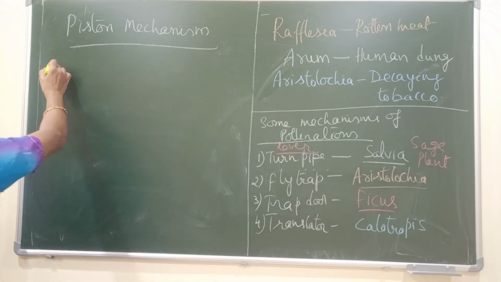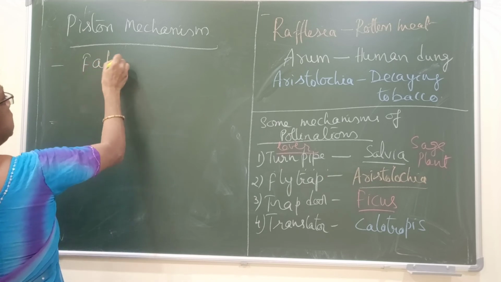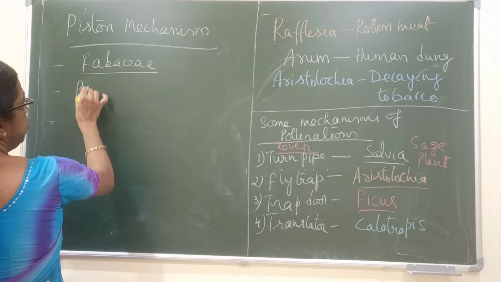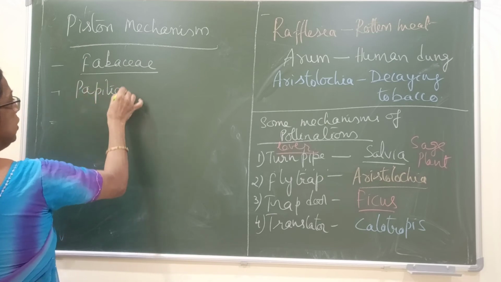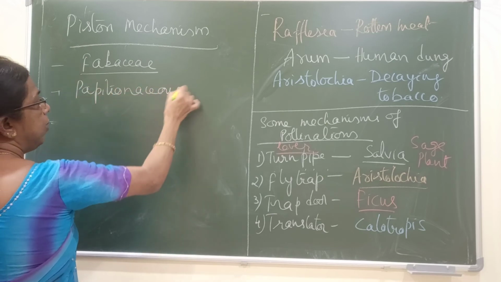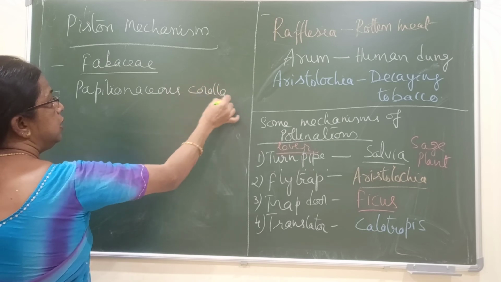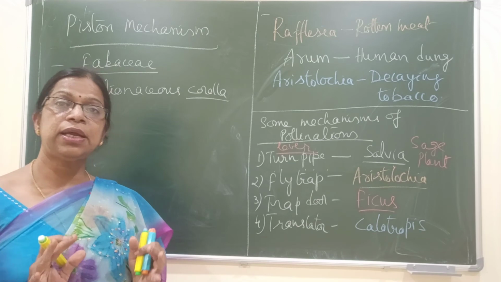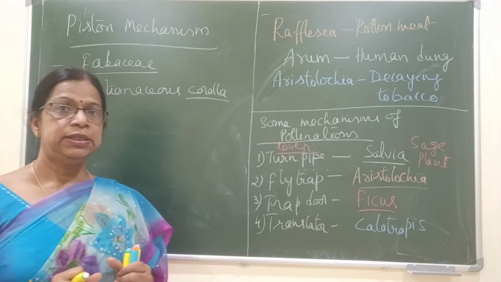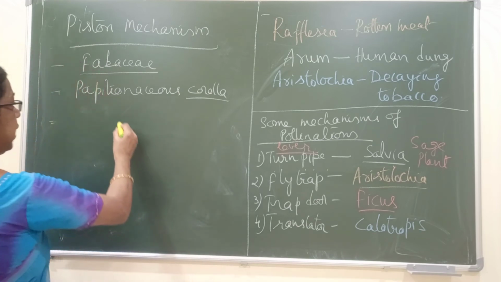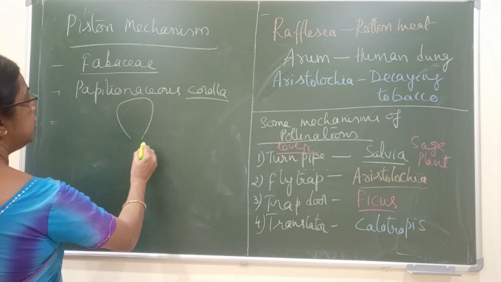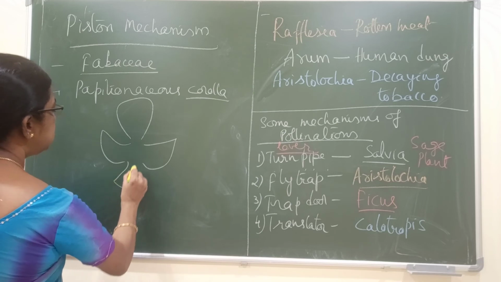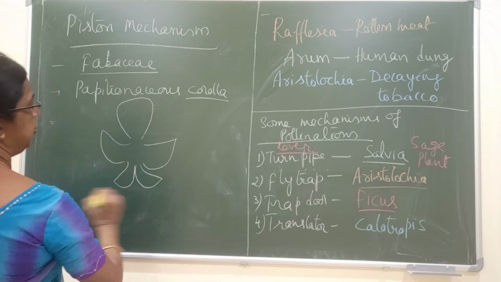This is found in the members of Fabaceae. We know in the members of Fabaceae, papilionaceous corolla is present. And you know papilionaceous corolla means it has 3 types of petals. One is called a standard petal. The other 2 are called wing petals. The smallest petals are called keel petals.